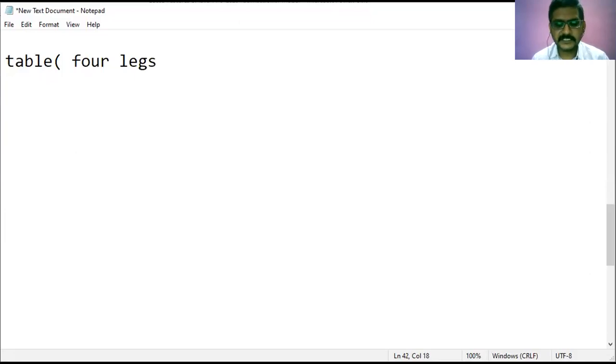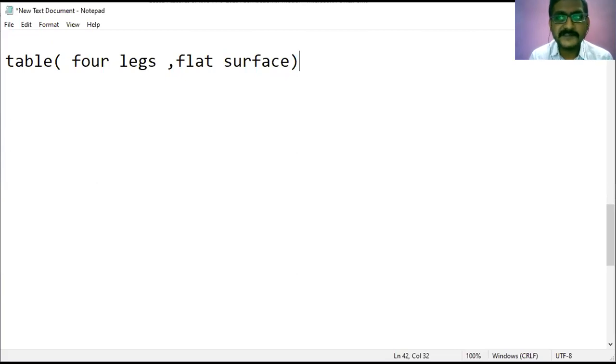These are the common properties which can be available in a table: 4 legs and a flat surface.